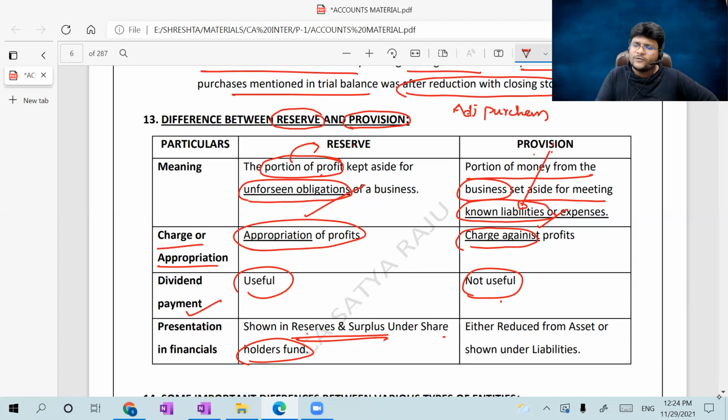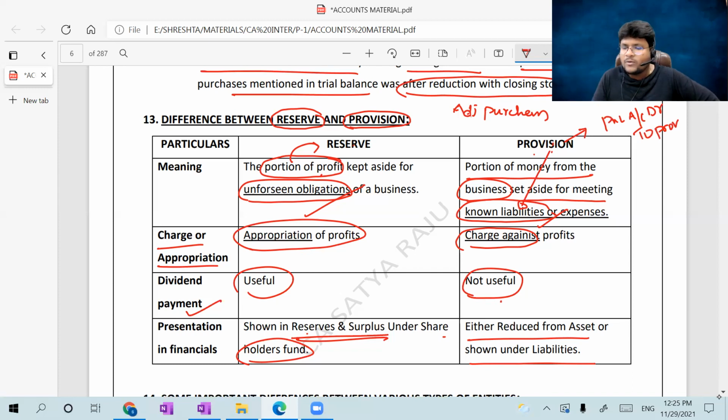Under shareholders' funds, first we will show share capital, after that reserves and surplus. Sir, is provision either a reduction from an asset or shown under liability? Provision is a liability which should be debited in P&L as well as shown as a liability. The journal entry for provision is profit and loss account debtor to provision,